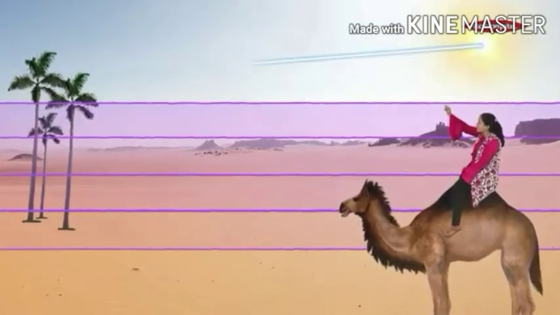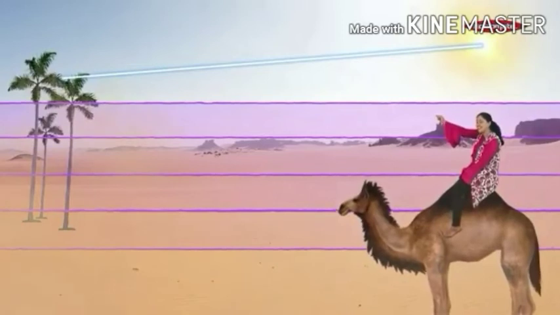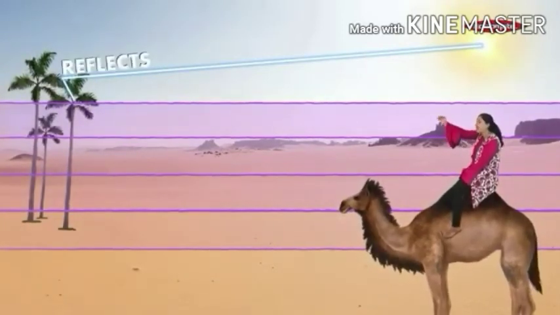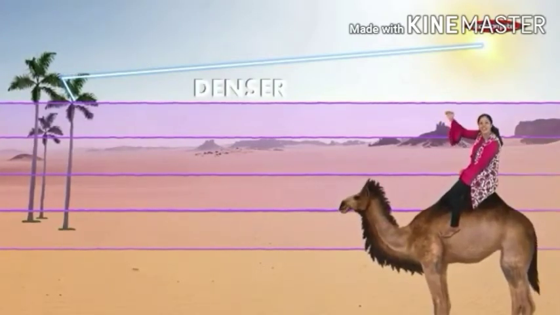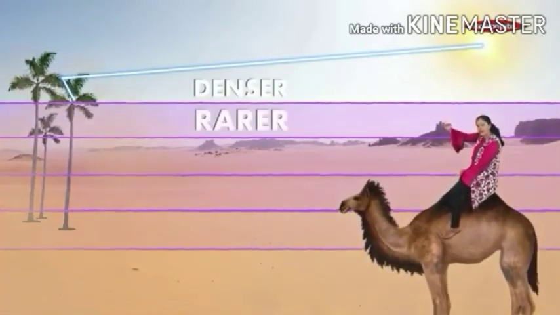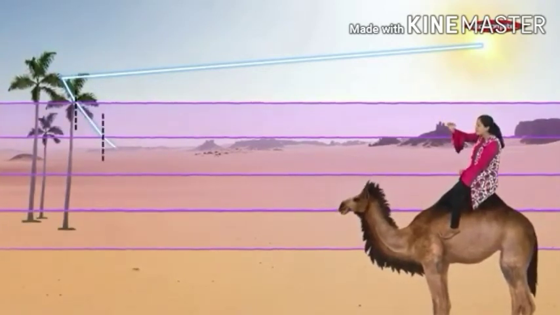Now, the light from the sun hits the object. The tree there is the object. After hitting the object, the light will reflect and enter the first layer. Now, the first layer is denser. As the light goes from denser to rarer, it keeps on bending away from the normal. So at each layer, the light is bending away from the normal.